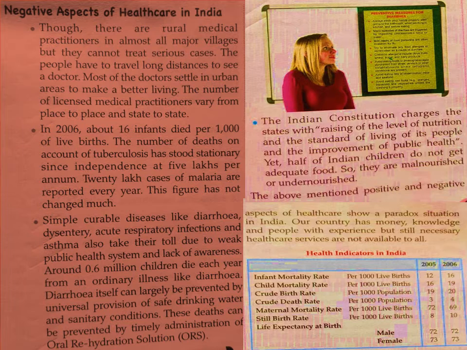Second, in 2006, about 16 infants died per 1,000 live births. Now the number of deaths on account of tuberculosis has stood stationary since independence at 5 lakhs per annum. Now 20 lakh cases of malaria are reported every year, and this figure has not changed much.